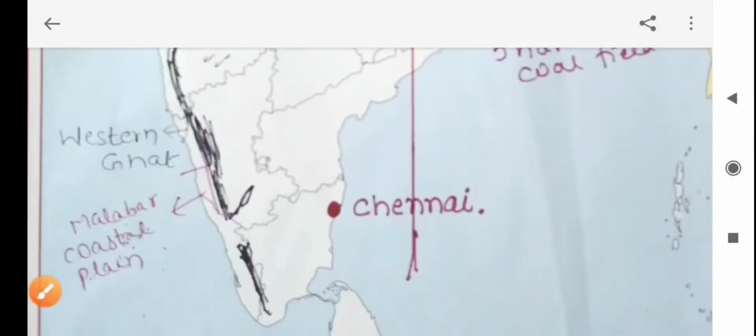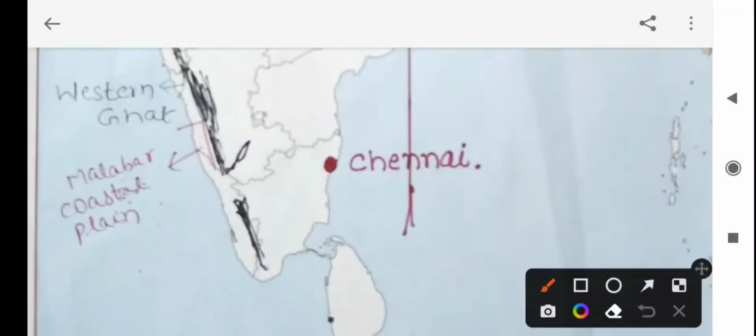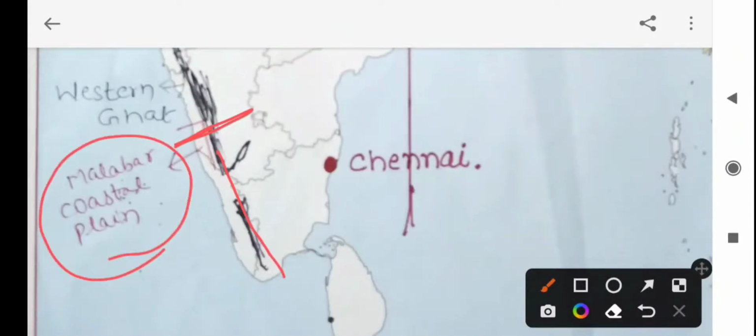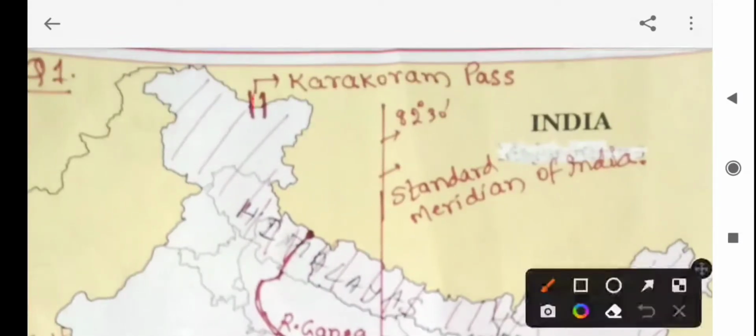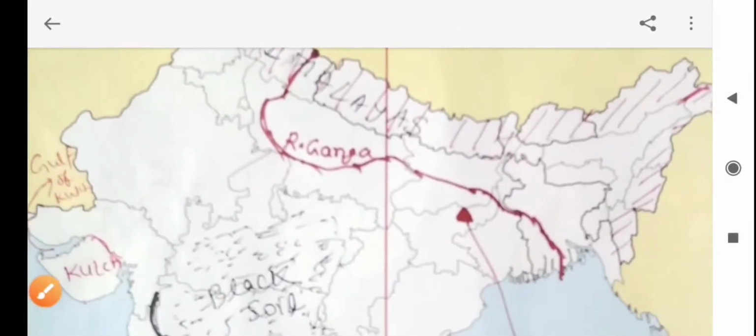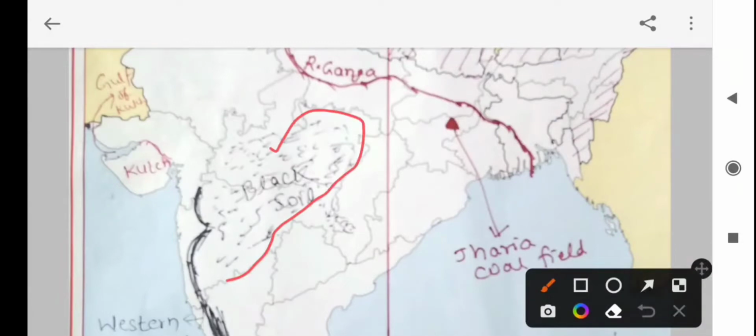Malabar, the western coast. Here is the Konkan, and from this area it is known as the Malabar coastal plain. Karakoram Pass, this one, is the area here. It means a road or narrow pass. It is known as the Karakoram Pass. Black soil: here is the area of Maharashtra and Madhya Pradesh. These are areas of black soil.